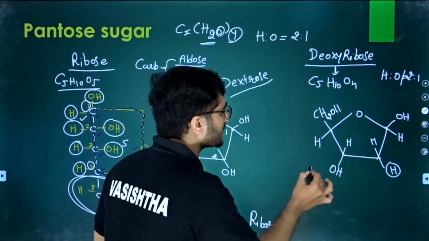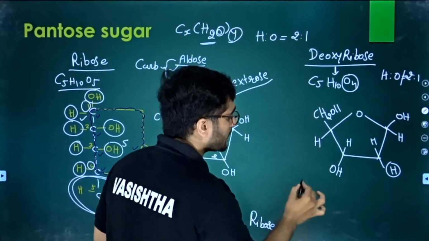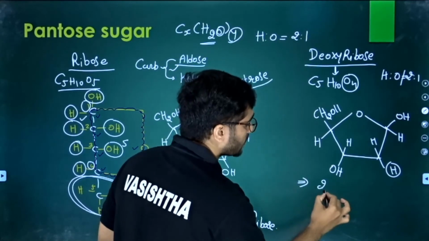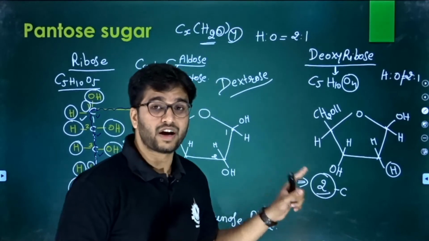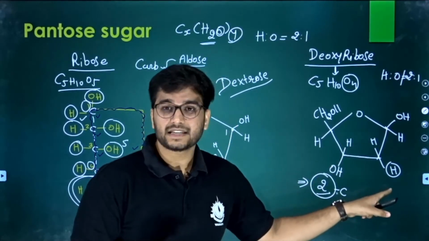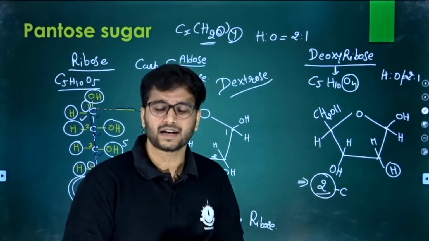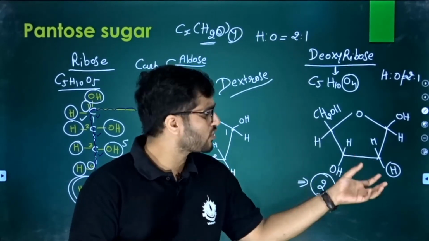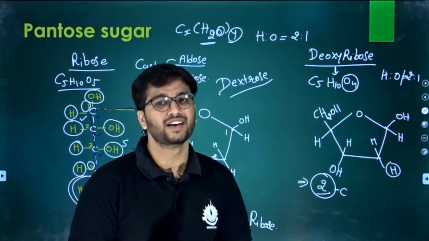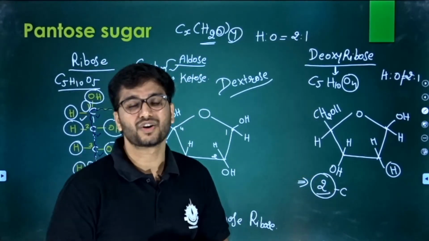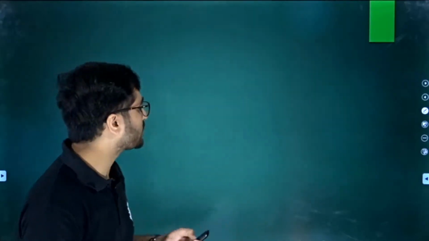So what is deoxyribose sugar? It contains less oxygen than ribose, and that is from the second carbon. So carbon number two is very important. When you remove one oxygen from the second carbon, or in other words, if you put a hydrogen instead of a hydroxyl group, then it is your deoxyribose sugar. So this was a discussion related to the pentose sugar.